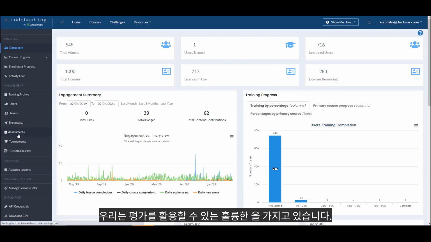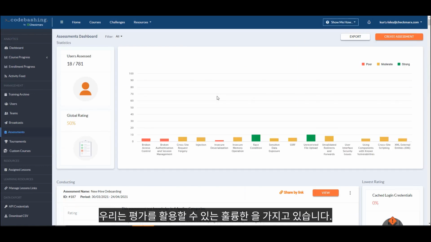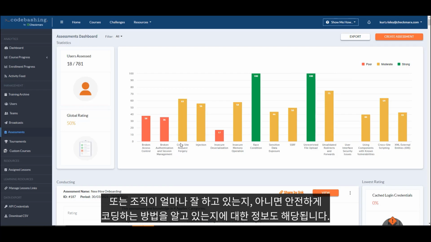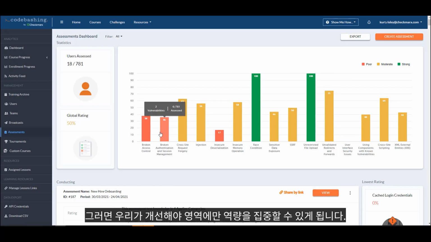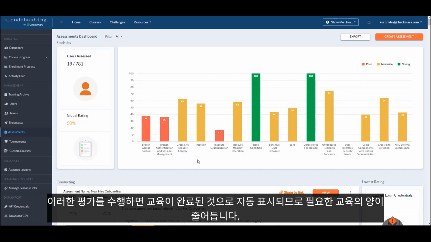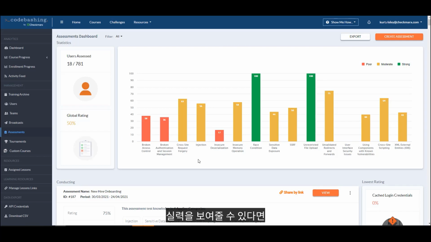We have a great ability here to leverage assessments, which organizations can send out to get a very strong baseline of how well the organization is doing or knows how to code securely. We can then focus training on areas that we're not doing well and not have to go through all the training. Developers can actually test out by taking these assessments, which will automatically mark their training complete, thus reducing the amount of training they need to take. If I can show proficiency, I shouldn't have to go through that course again.